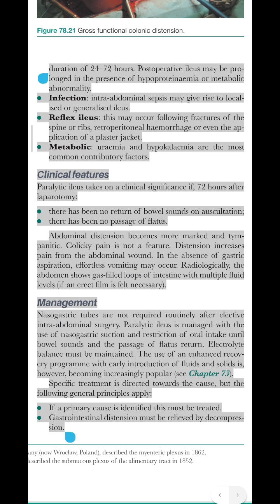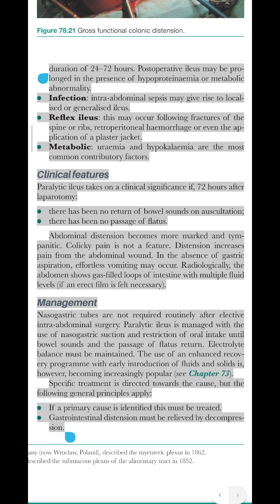Infection: intra-abdominal sepsis may give rise to localized or generalized ileus. Reflex ileus: this may occur following fractures of the spine or ribs, retroperitoneal hemorrhage or even the application of a plaster jacket. Metabolic: uremia and hypokalemia are the most common contributory factors.